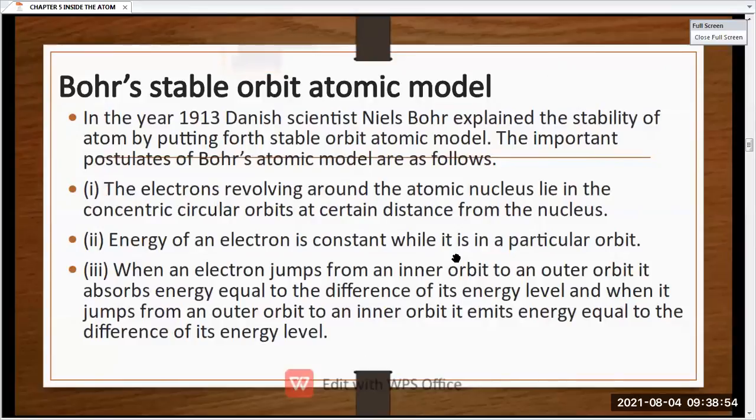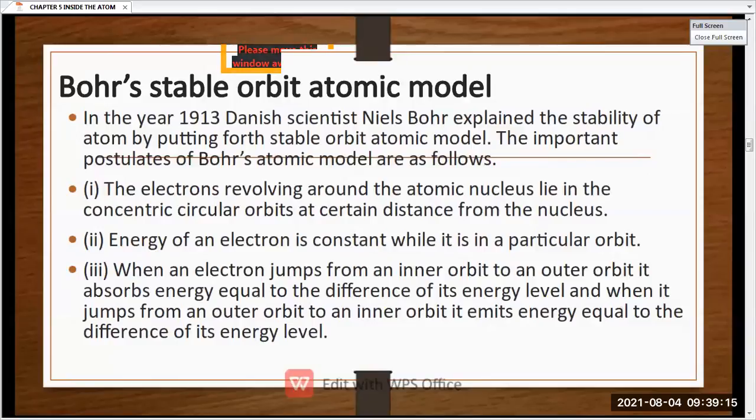Now the energy of an electron is constant. So हर shell में some specific energy was constant. That shell was having that much of energy only. Now suppose some electrons would like to jump from the inner orbit to the outer orbit.